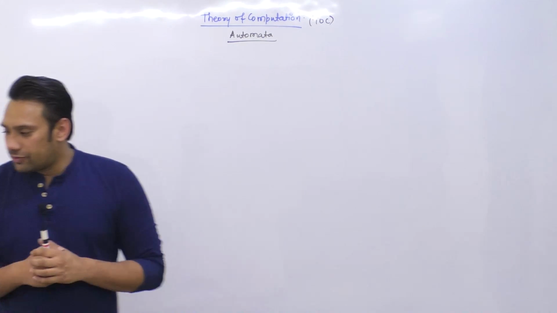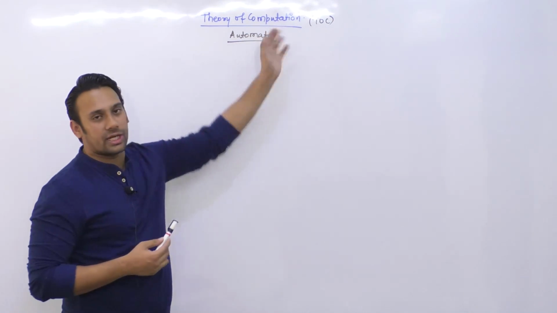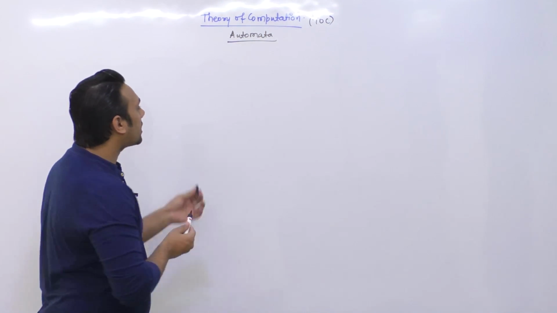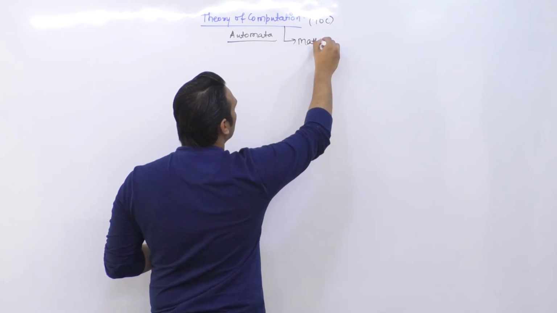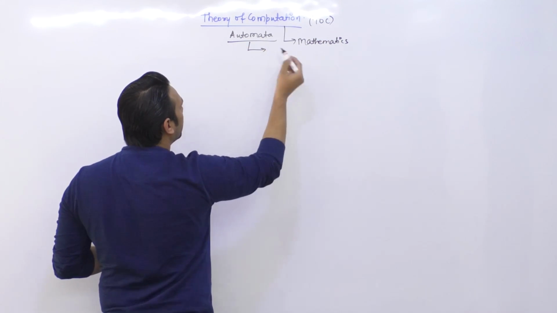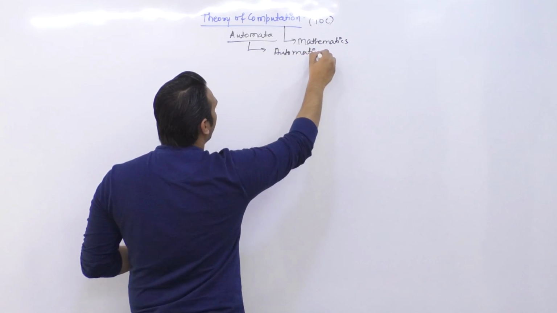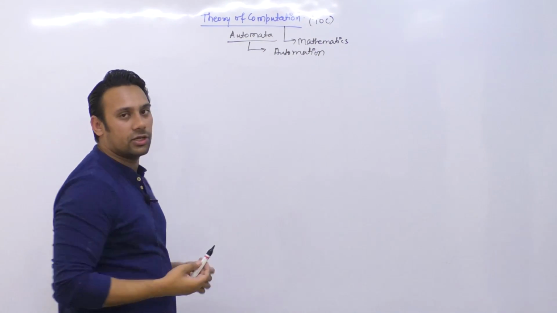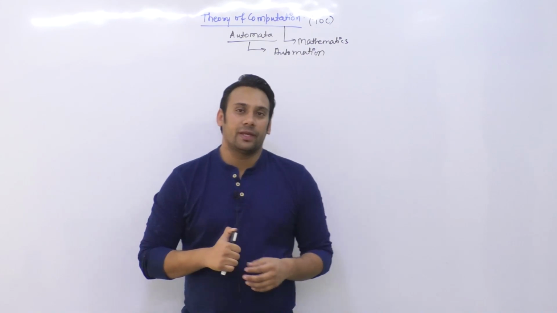So what is theory of computation? देखो यहाँ पर we have two words. One is theory and second one is computation. And this computation is mostly related to mathematics. Okay. And this automata is related to automation. And I think you already know the meaning of the word theory. आप सभी को theory का meaning जो है वो already पता है.